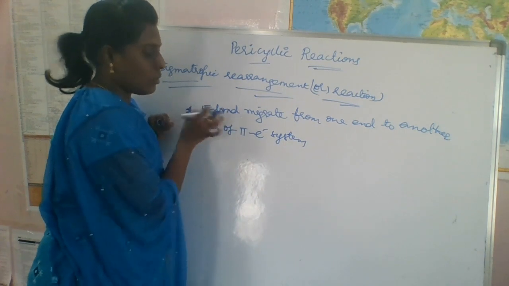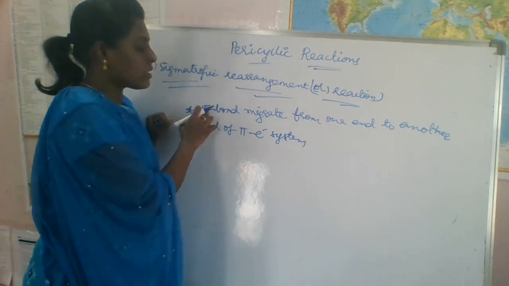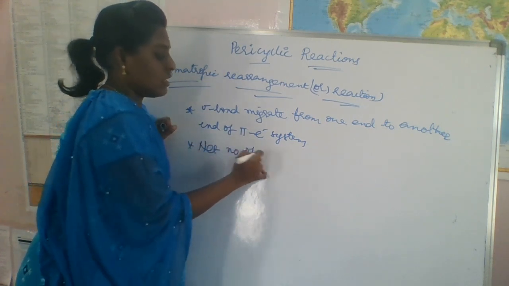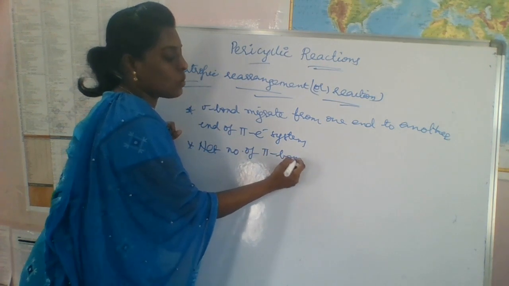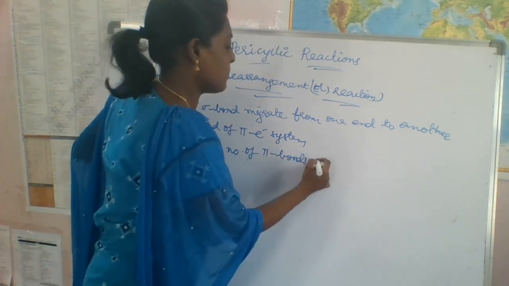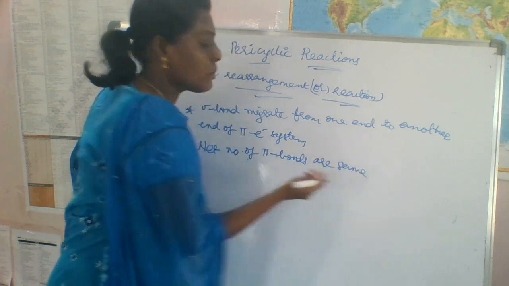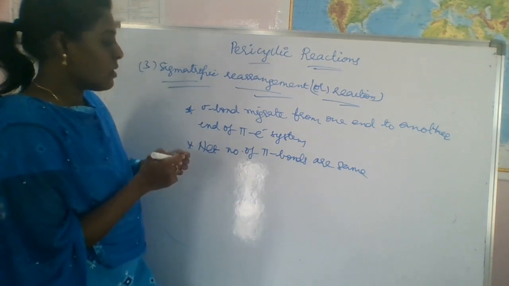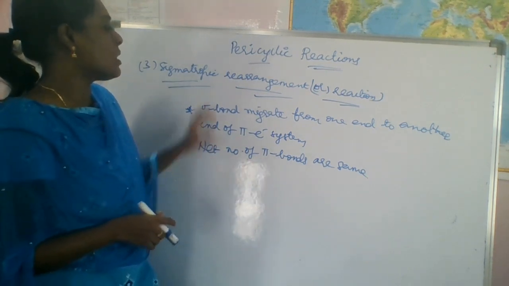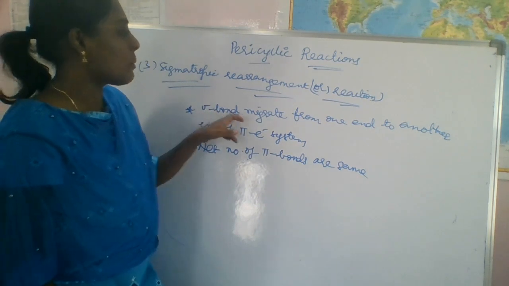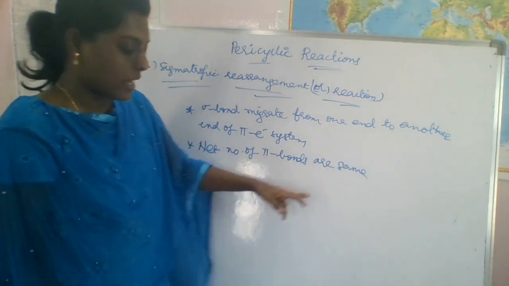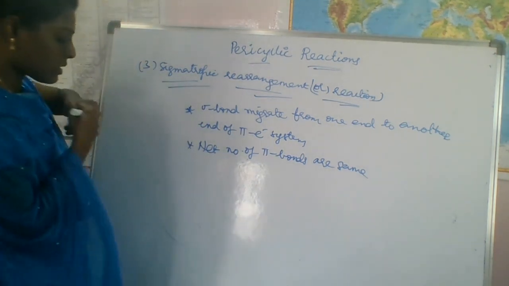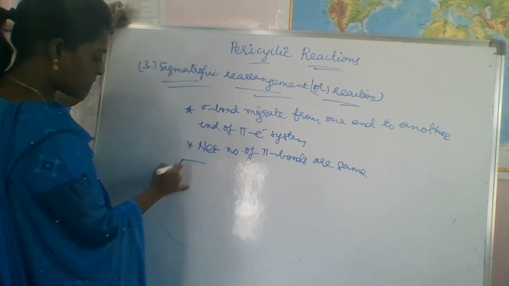The net number of pi bonds is the same before the reaction and after the reaction. There is no change in the number of pi bonds; only the sigma bond migrates from one end to another. So let's see how it happens.